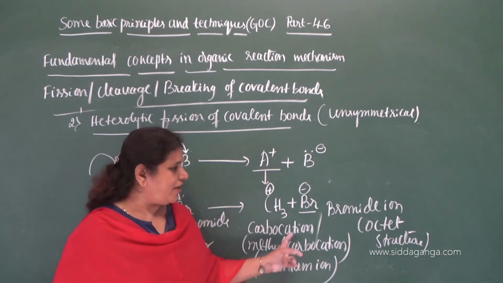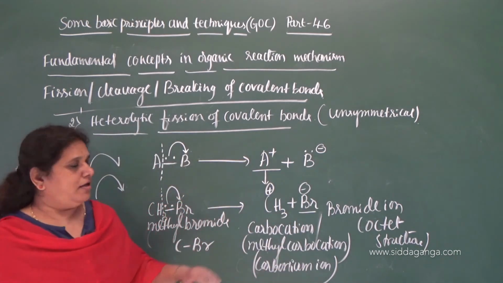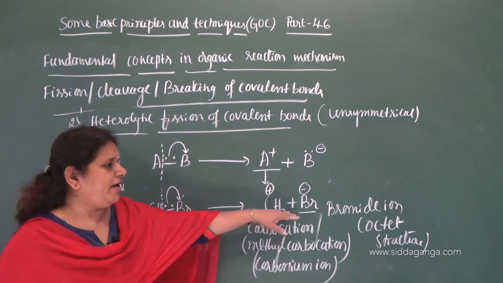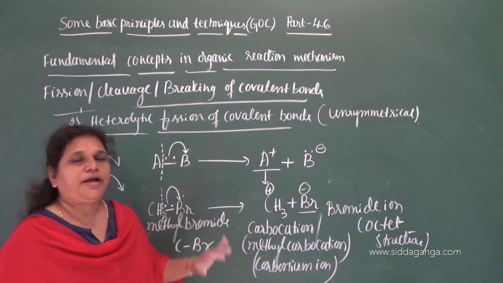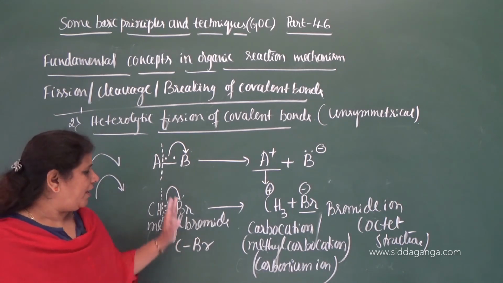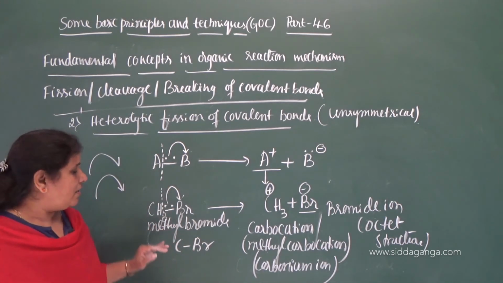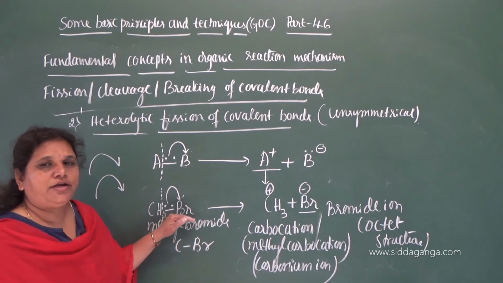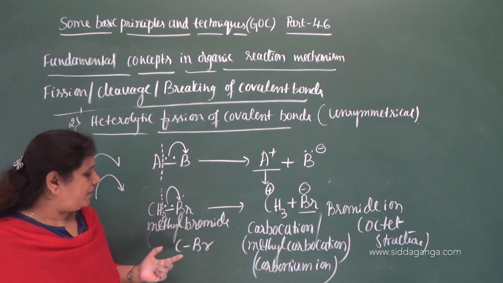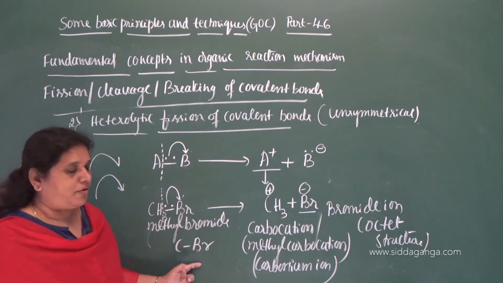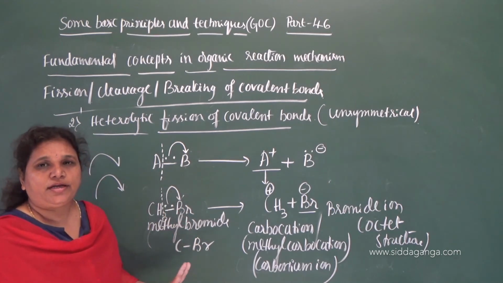This is the electrophile and this is the nucleophile. So a carbocation and a bromide ion, that is methyl carbocation and bromide ion, are formed when heterolytic cleavage takes place when methyl is bonded to Br. That is, between carbon and bromine there is a bond, and it undergoes heterolytic cleavage.